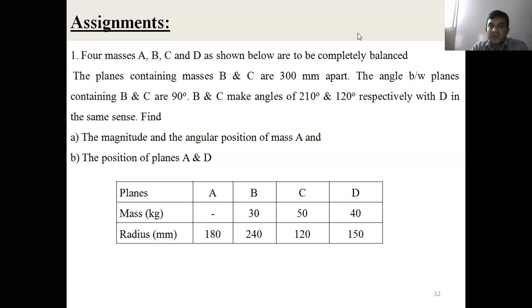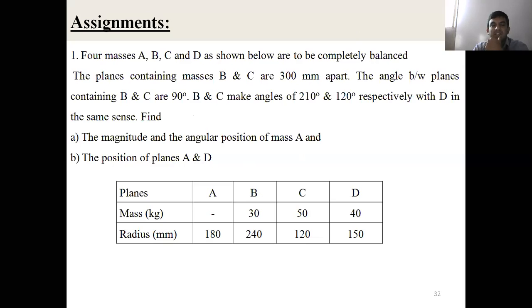Then find the magnitude and angular position of mass A, meaning determine MA and also theta A, and the plane position of A and D. Now, what type of case does it come under? Can anyone give me the response?